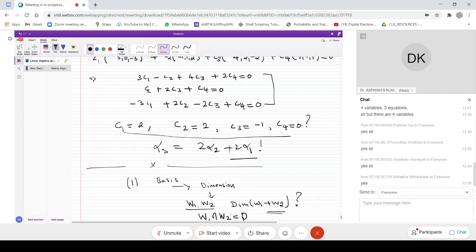So I'm trying to say that all these concepts are connected to each other. Once you define the basis, we are going to define the dimension. Once we have the dimension, we will connect all these concepts together: the dimension, basis, linear independence, and subspaces. By using all these four concepts, we are going to find the dimension of W1 plus W2, or W1 intersection W2, whatever dimension you want, by giving an explicit formula for W1 plus W2.